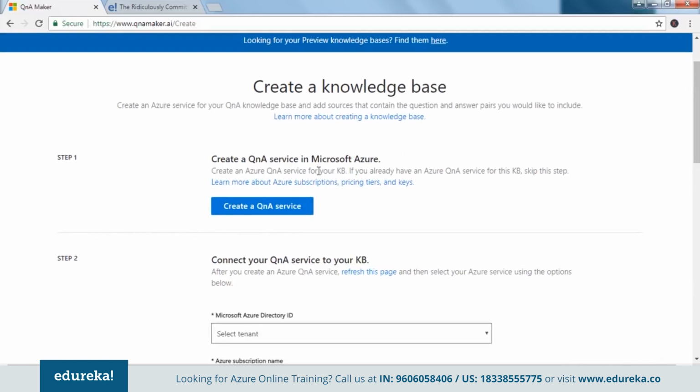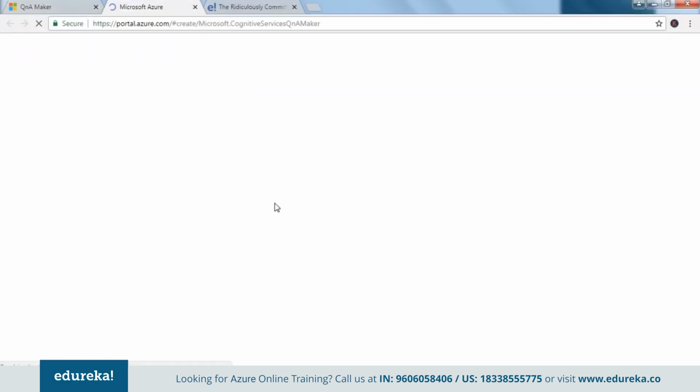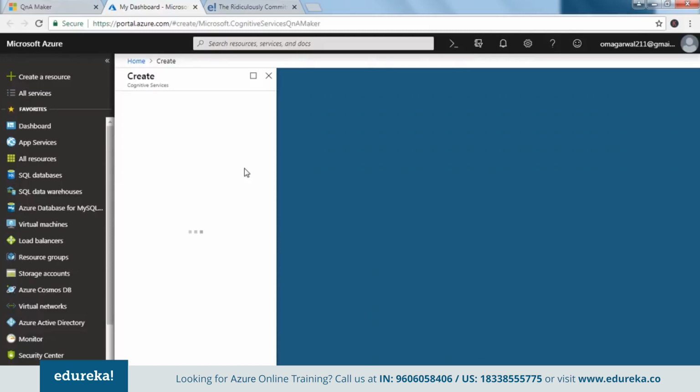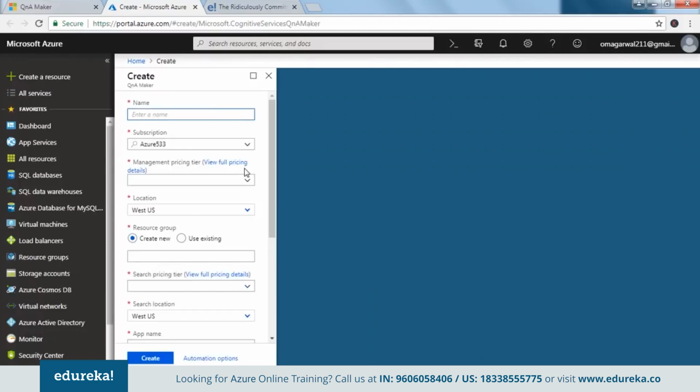So let's go ahead and create that service here. If I click on this icon, it navigates me to Microsoft Azure account. Now I've already signed in, so it would directly take me to the portal, and it would open that tab where we can just go ahead and create this so-called QnA Maker.